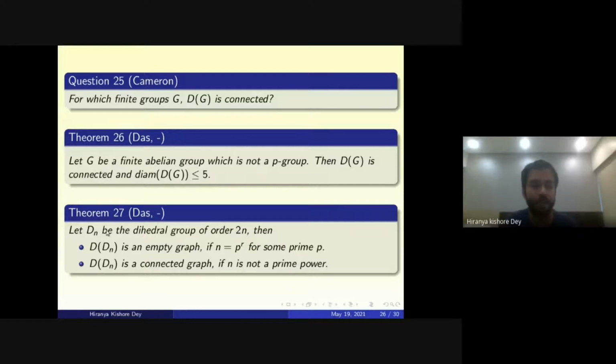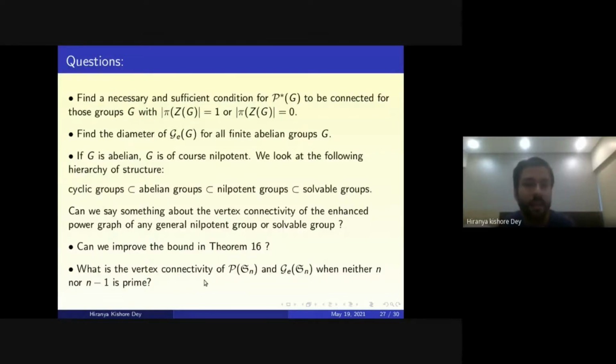We are also able to show that if Dn is the dihedral group of order 2n, and n equals p to the power r, then this difference graph is an empty graph. If n is not a prime power, then this difference graph is a connected graph. We now note some questions throughout the talk.